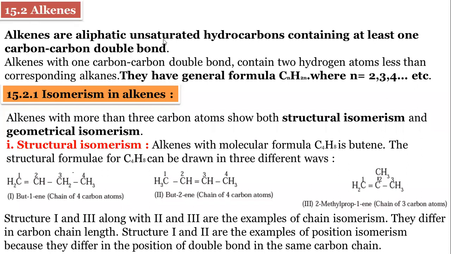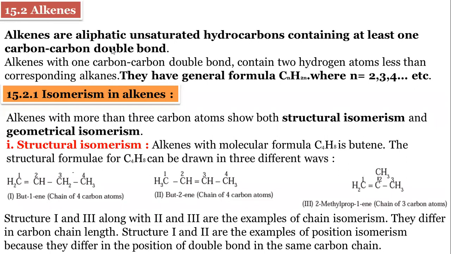Remember this word. Alkanes are saturated, but alkenes are unsaturated hydrocarbons containing at least one carbon double bond. Means in alkenes we must have at least one carbon double bond. If there is no carbon double bond, it will not be an alkene. That is the property of an alkene: at least one carbon double bond is compulsory.